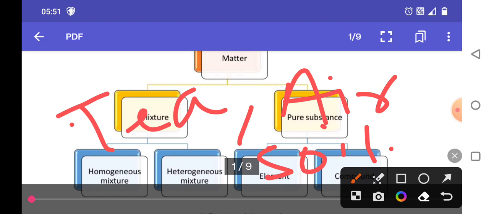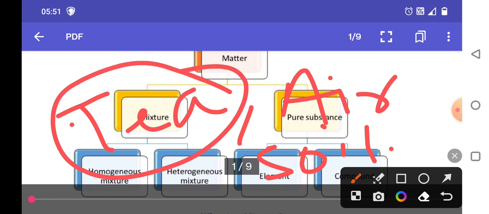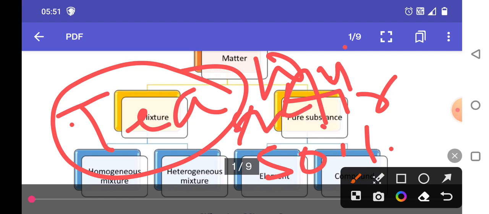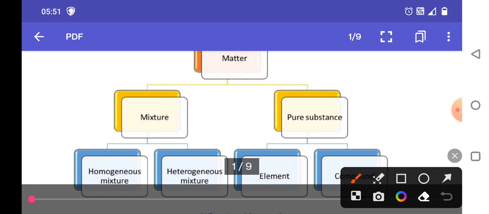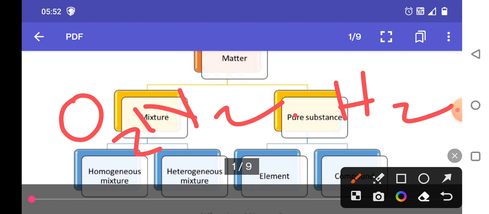These are impure substances because tea is a combination of water, sugar, and tea leaves. In another case, air is a combination of many gases like hydrogen, nitrogen, oxygen.